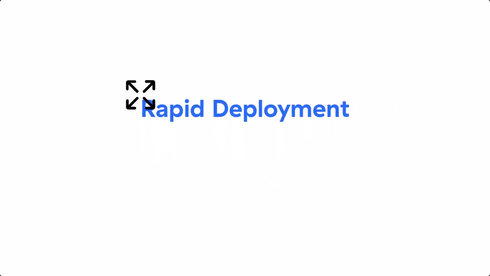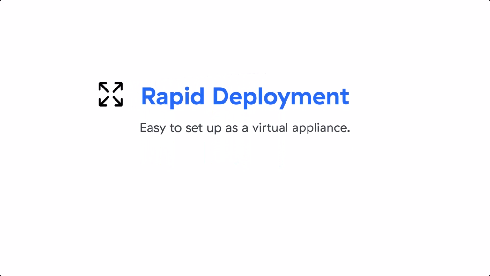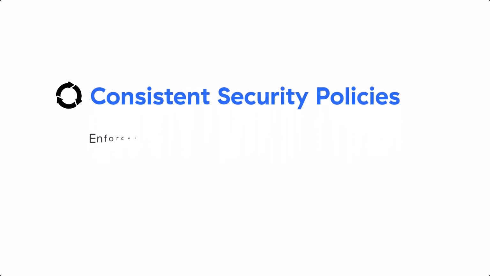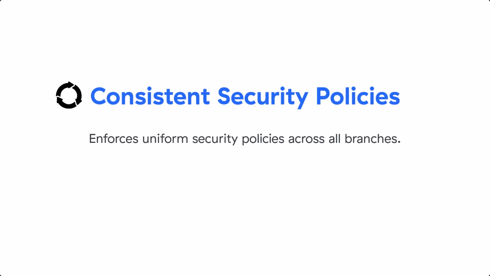The Branch Connector can be quickly set up as a virtual appliance or, in the future, as a hardware appliance, making it easy to scale. Consistent security policies. No matter where a branch is located, the Branch Connector ensures that the same security policies are enforced across all sites, providing consistent protection.